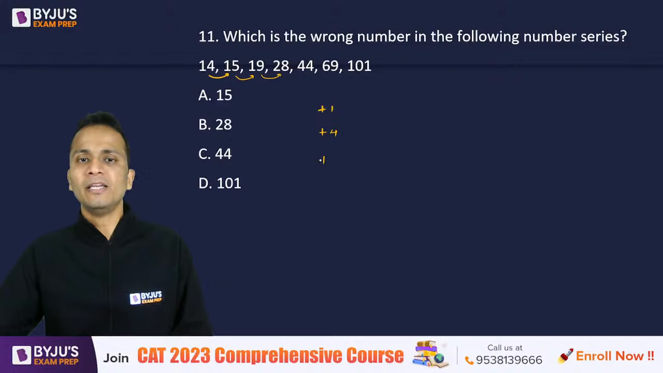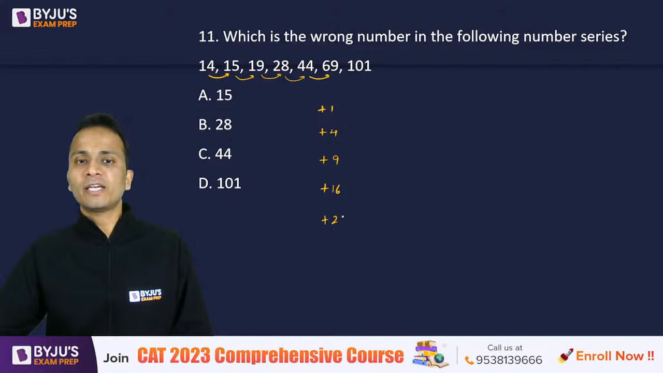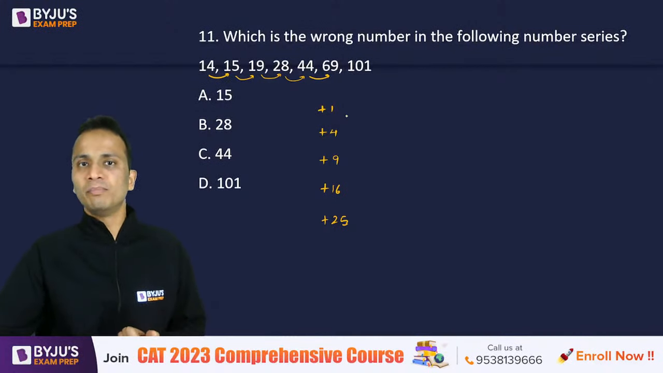19 plus 9 is 28. Then 28 plus 16 is 44. 44 plus 25 is 69. Okay. Now these numbers are the squares of natural numbers: 1 square, 2 square, 3 square, 4 square, 5 square.